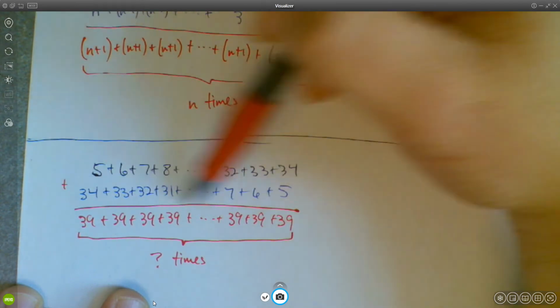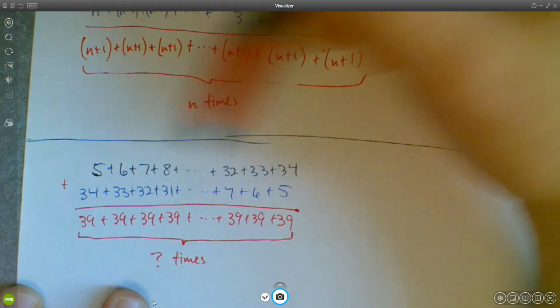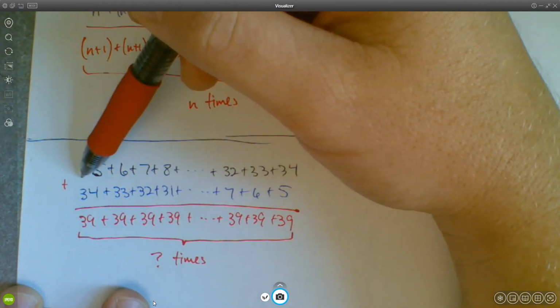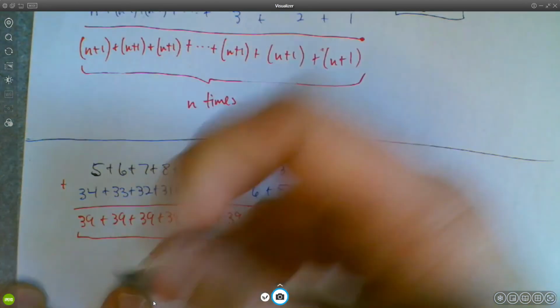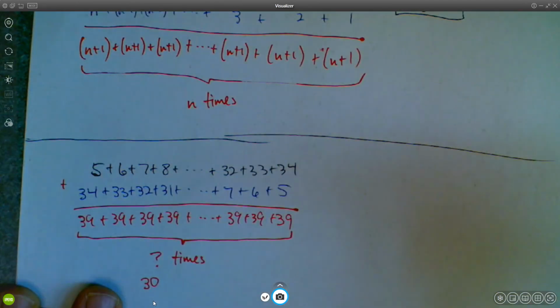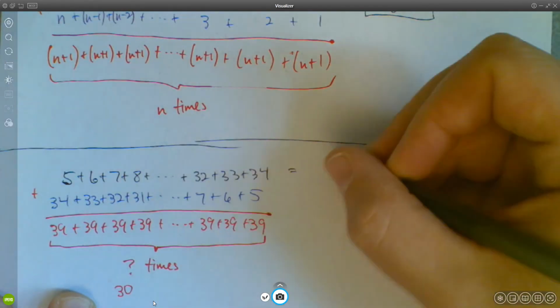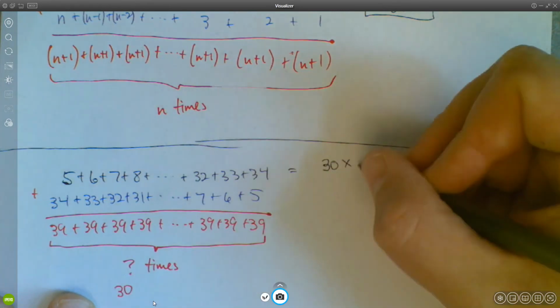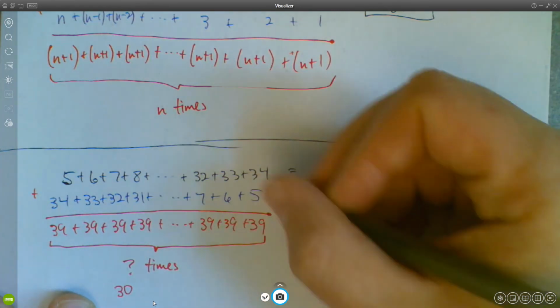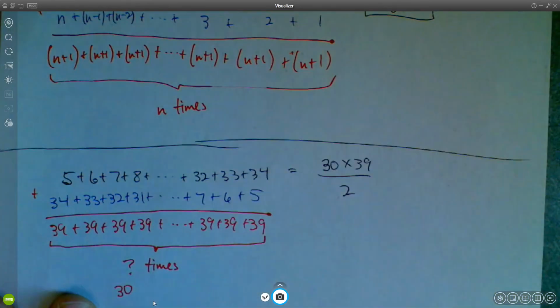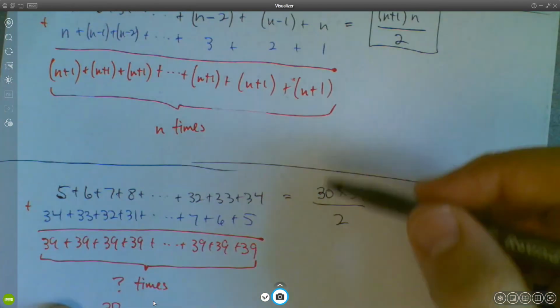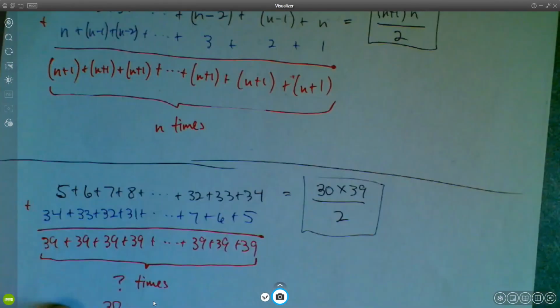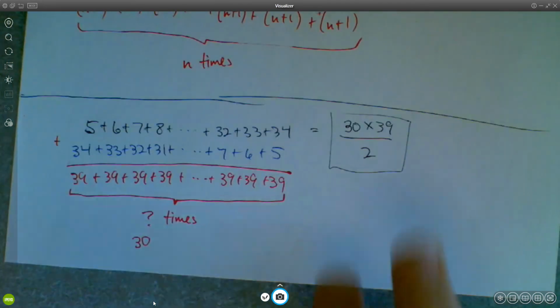So really the number of numbers on this list is 34 minus 4. So it's really 30 numbers, 30 times. So this is going to be 30 times 39. And again, we doubled the sum, so we need to divide by 2 to find the original sum. I don't know how much that is, but that's the idea, okay?